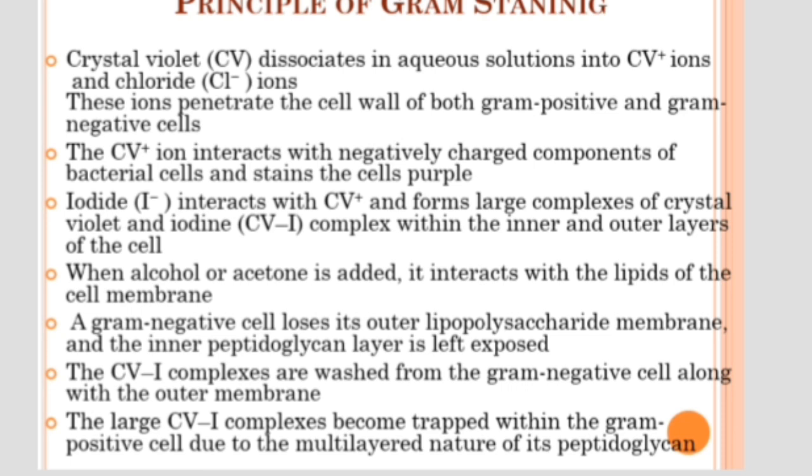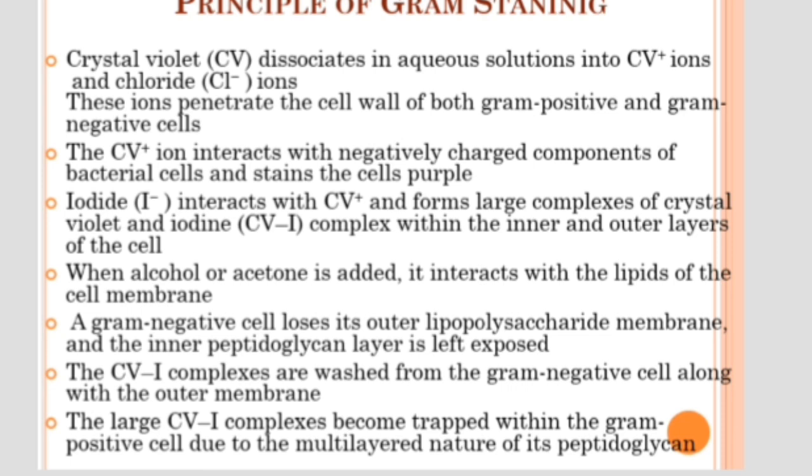We have already mentioned that peptidoglycan has a mesh-like, network-like structure, so there are gaps in between, and these complexes form in those gaps. But in gram negative bacteria, the gap is very small because only a thin layer of peptidoglycan is present. After gram iodine, we treat it with a decolorizing agent, either alcohol or acetone.